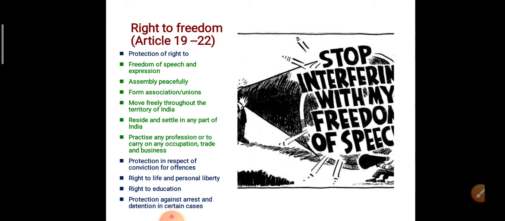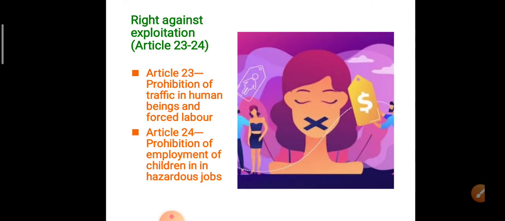Today what we are discussing, we have to discuss the right against exploitation, but before the right against exploitation, there is a right of the accused. What does right of the accused mean? If any person is found guilty in the court and he is a prisoner, but still he has certain kinds of rights. What kind of rights does he have? Then, no person could be punished for the same offense more than once.